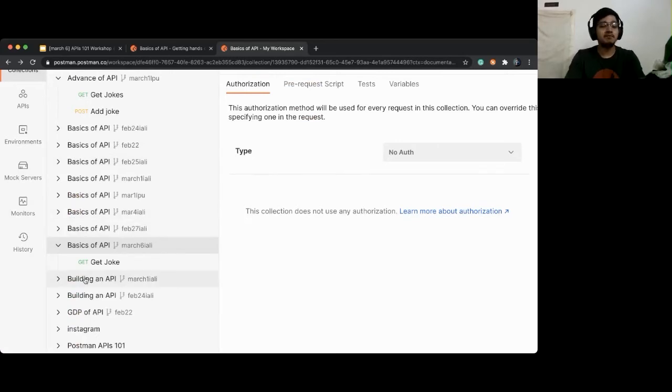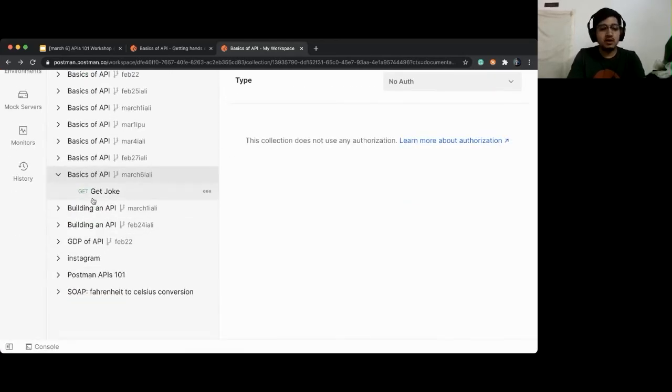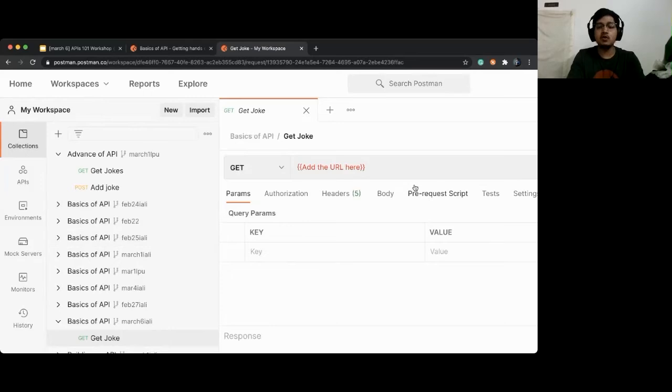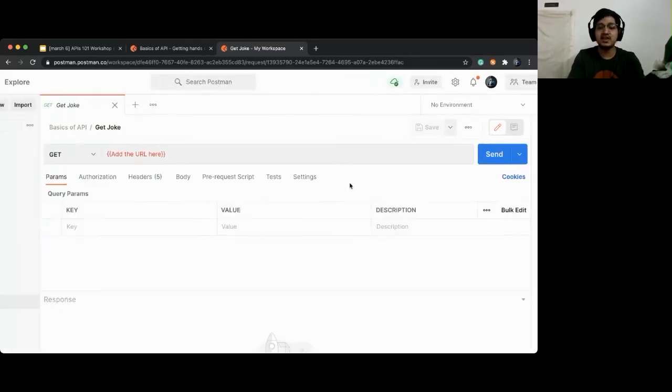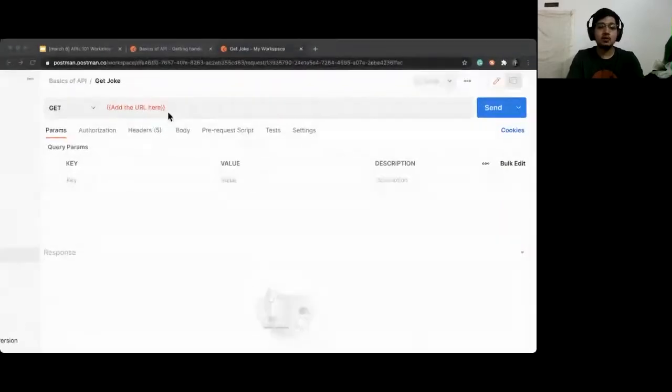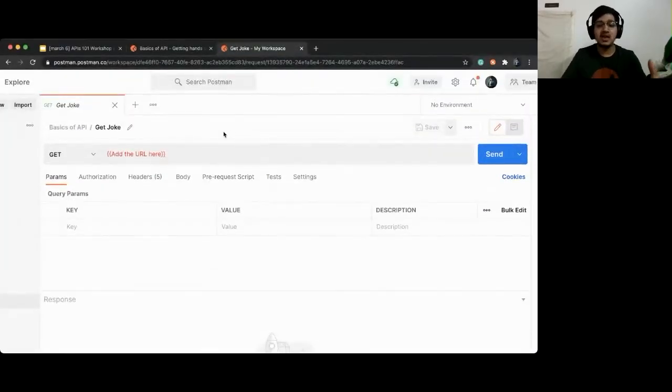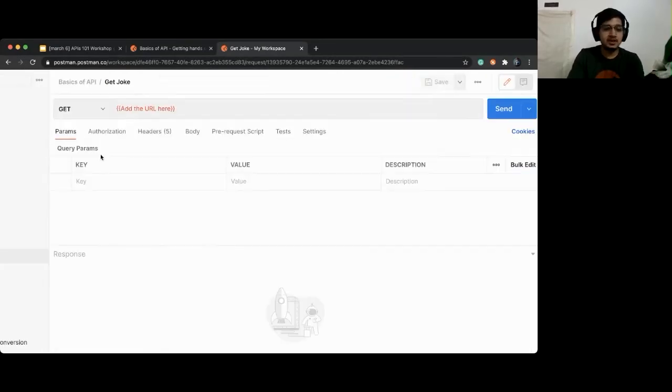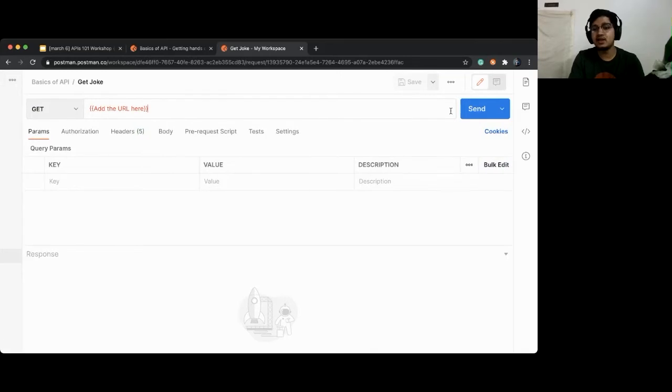Once you click on a request, it will open another window which I usually call part two, this part of Postman. This is called making the query, sending the query, which is where you are going to create a query with a proper URL. This is where you will select a method, this is where you will add the URL, and this is where you will send it.